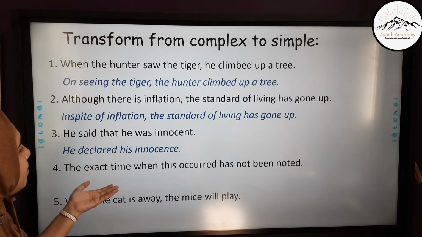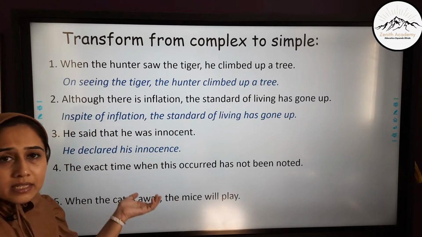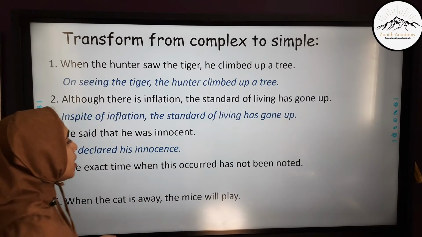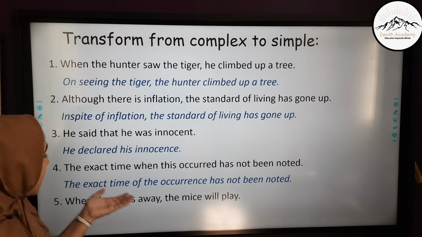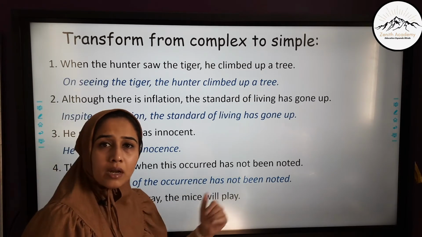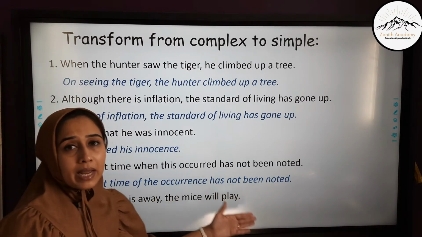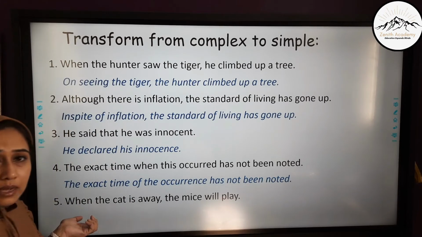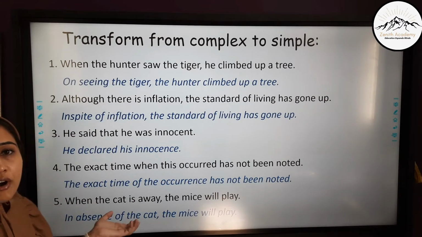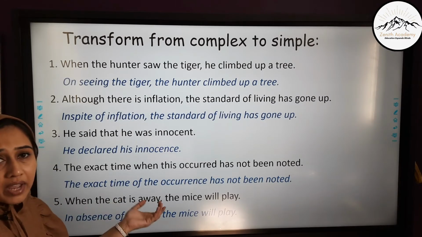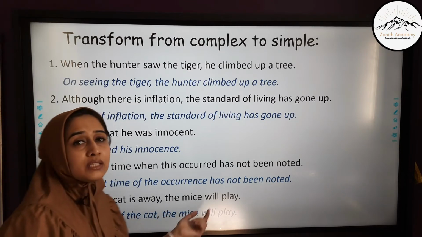The exact time when this occurred has not been noted. When is the subordinating conjunction over here. So occurred becomes occurrence. The exact time of the occurrence has not been noted. When the cat is away, the mice will play. When is the subordinating conjunction. When you remove this, the sentence becomes in absence of the cat. When the cat is away, away means she is not there. So in absence of the cat, the mice will play.